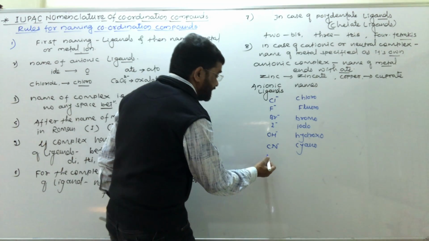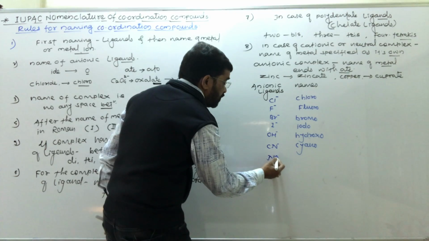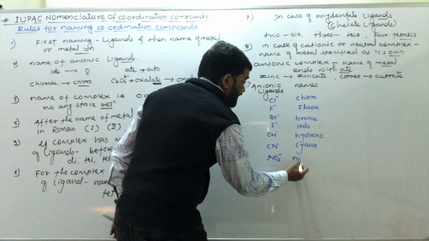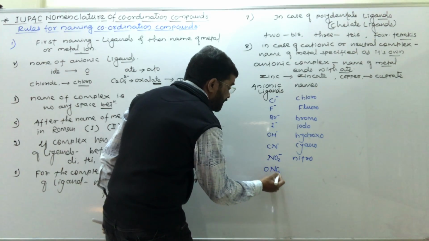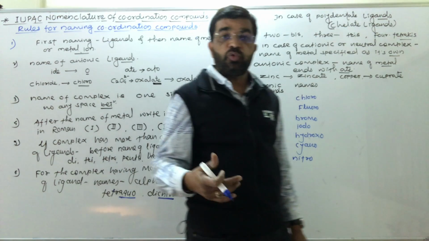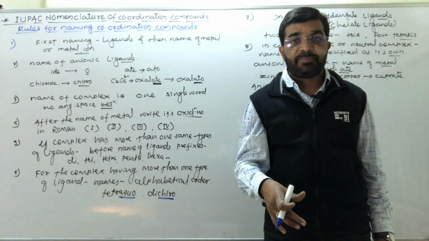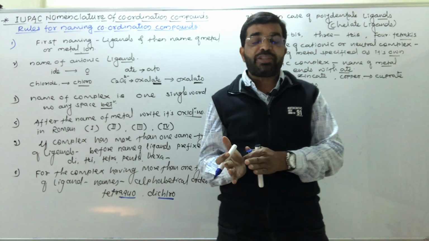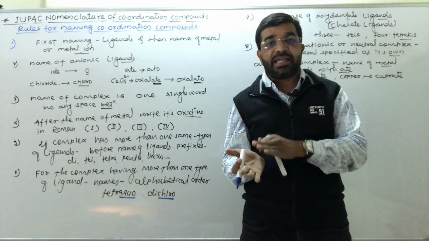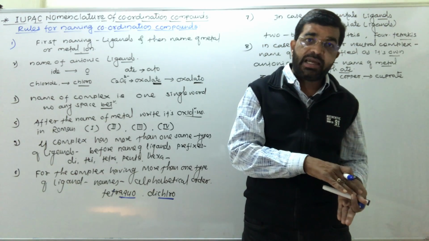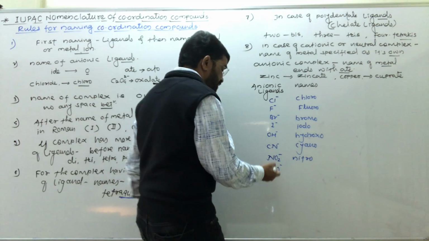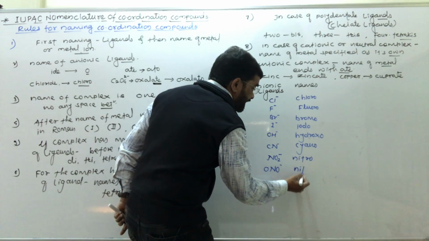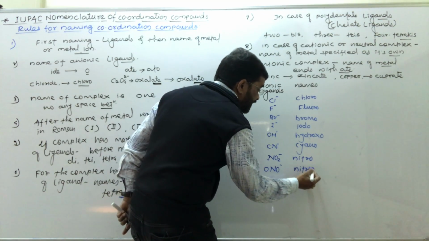As well as here NO2 minus, nitrite, nitro. But in case of NO2 it is an ambidentate ligand, it can attach to the central metal atom or ion from the nitrogen side as well as from the oxygen side, and therefore here it is nitrito.